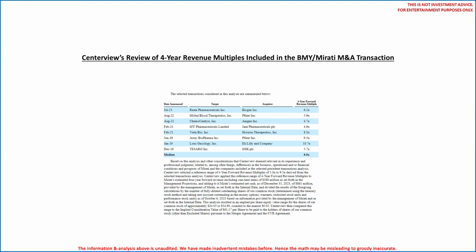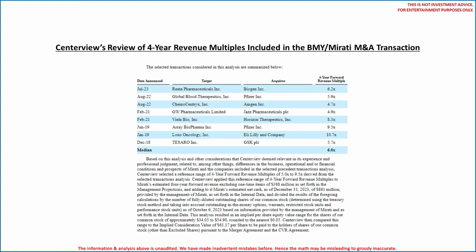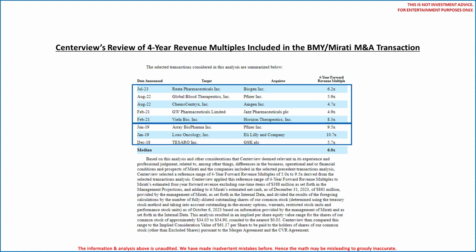Here is a snapshot of Centerview's review of actual year 4 revenue multiples paid in peer commercial stage M&A transactions and their fairness opinion on the Bristol Myers Mirati transaction. You see here, actually, let's make this a little bigger. You see here Centerview reviewed these acquisitions. The top 5 were non-oncology and the bottom 3 were oncology. You see the range of 4-year revenue multiples in non-oncology ranged from as low as 4.7x for ChemoCentryx to as high as 8.3x for Gilead Bio.